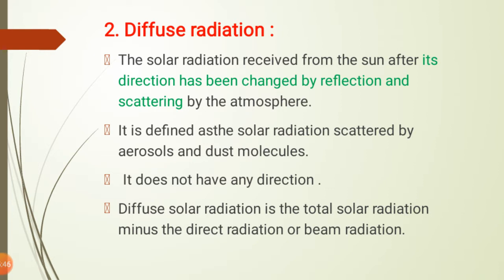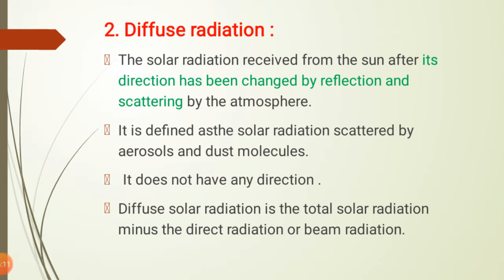It is defined as the solar radiation scattered by aerosols and dust molecules. That means the particulate matter and dust molecules present in the atmosphere, and also gases or some layer like the ozone layer, cause scattering of the radiation. So this is known as the diffuse radiation.